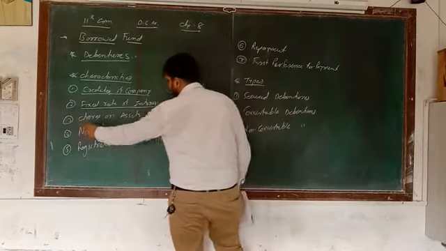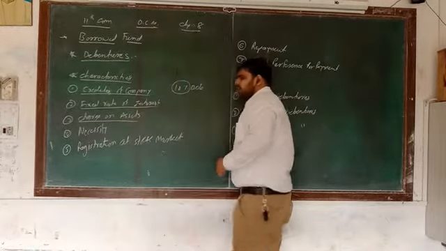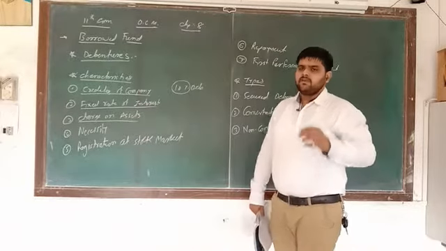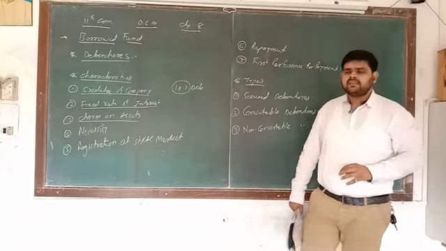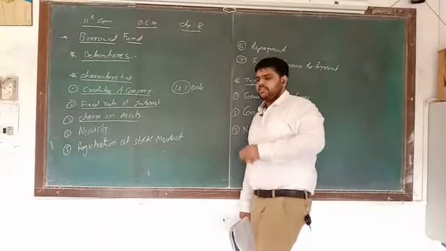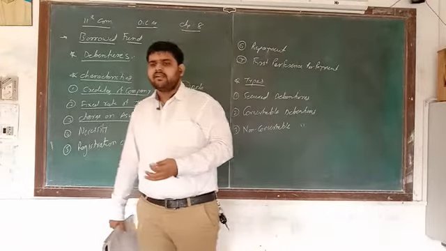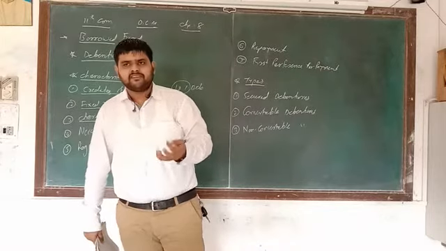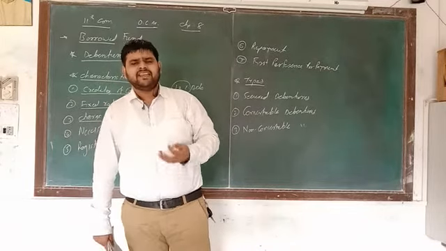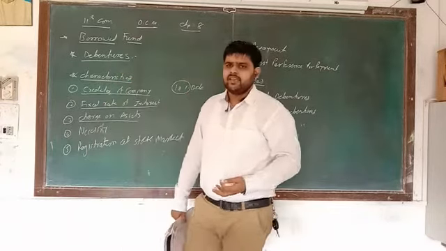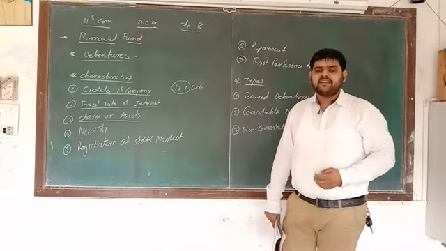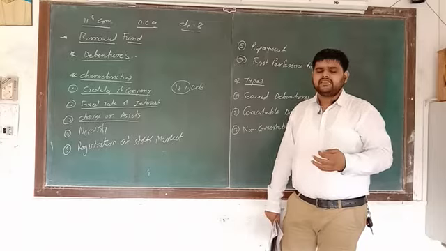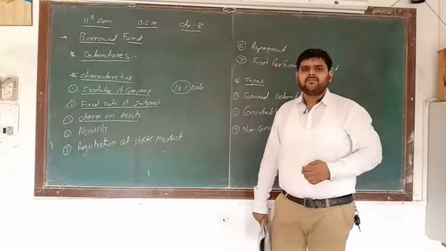Number three, charge on assets. It means that mostly debenture holders, instead of investing their money, take some charge on assets. In simple words, we can say mortgage. So against the assets, in security of assets, we can collect money from the market.